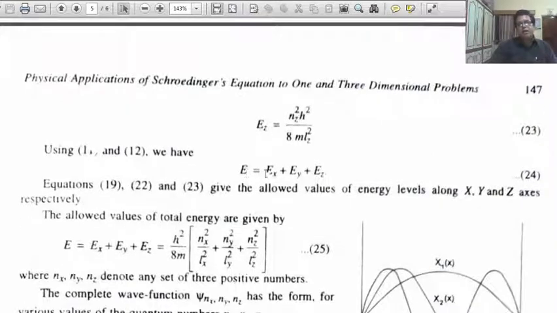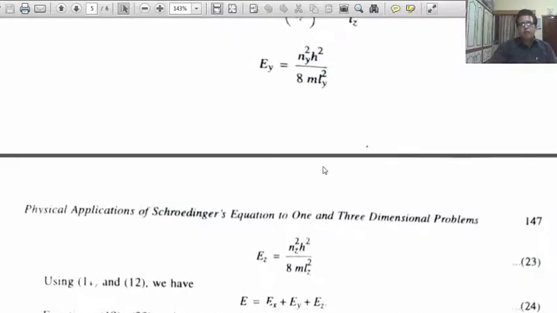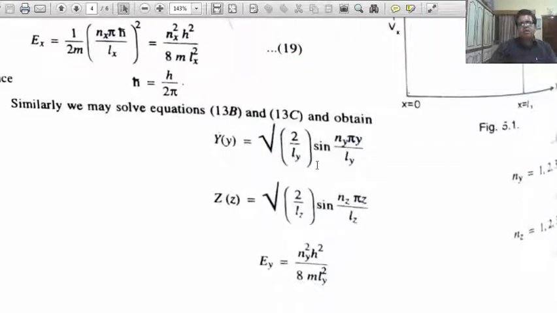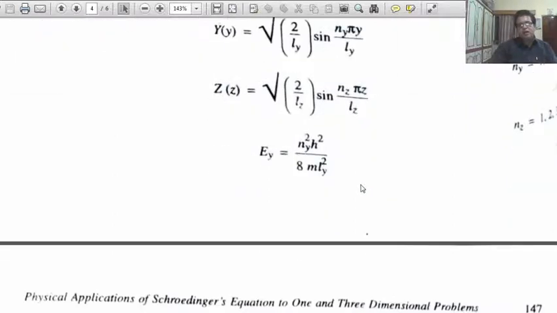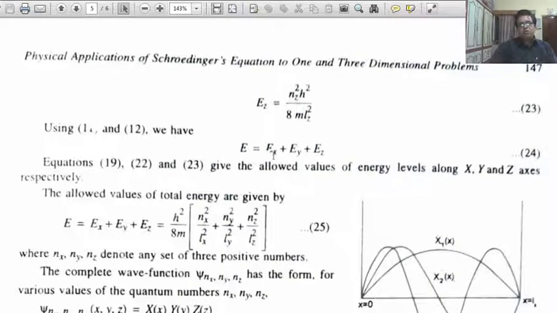Similarly, E equals Ex plus Ey plus Ez. I again repeat this point: energy eigenvalues are additive and the eigenfunction is a product. That means psi(x,y,z) equals X(x) Y(y) Z(z), and eigenvalues are additive, E equals Ex plus Ey plus Ez.